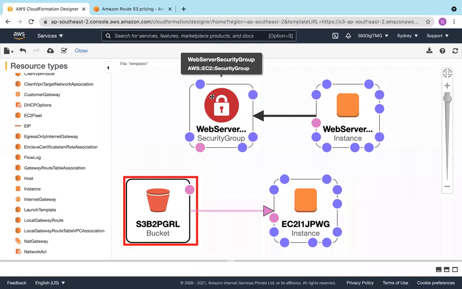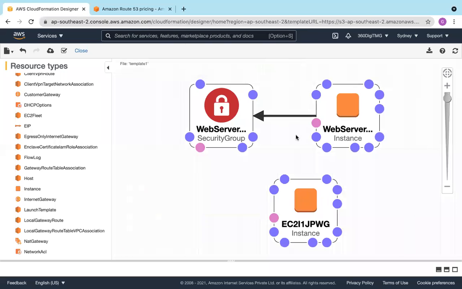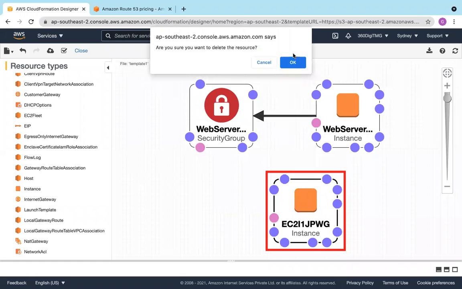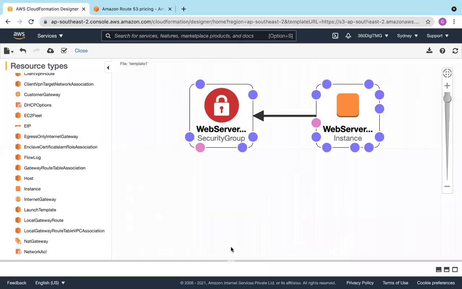We already have this LAMP stack template. Yeah, you can design in this way. This portal is called the designer portal, and then you can create a stack from here. With this icon you can create the stack, and you can validate the template. If you are creating your workflow in the designer, validate your template and then create the stack. So let's validate the template.